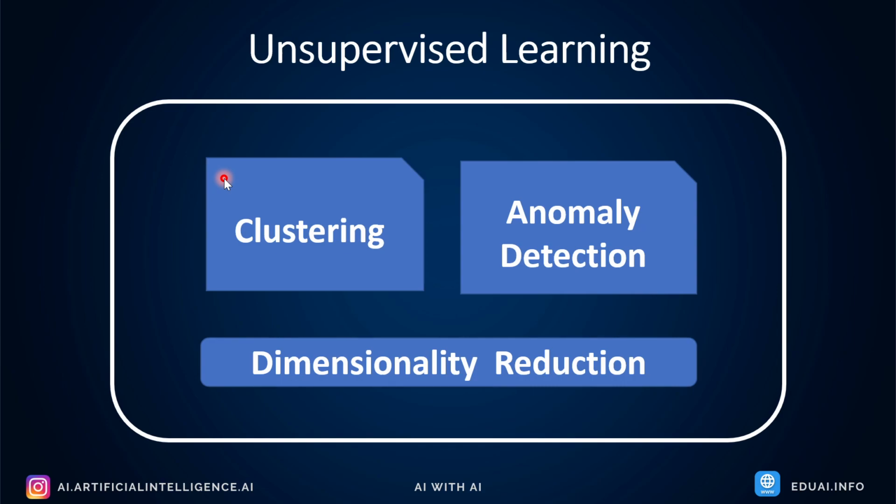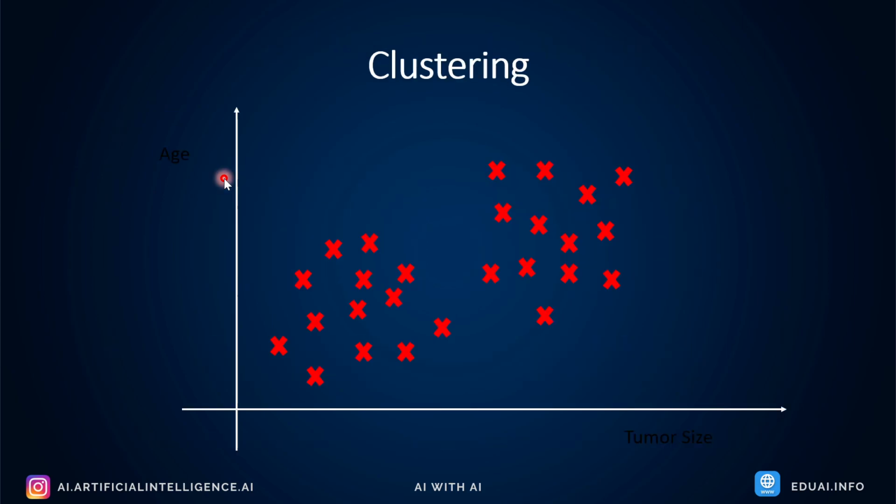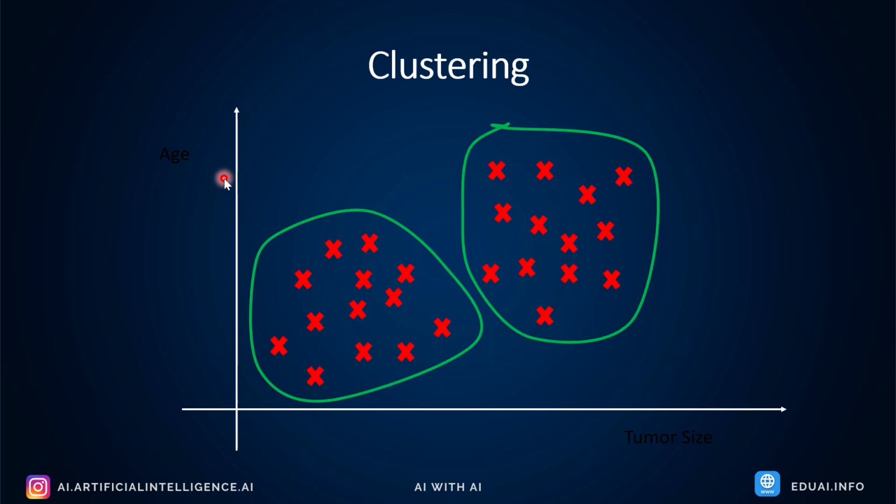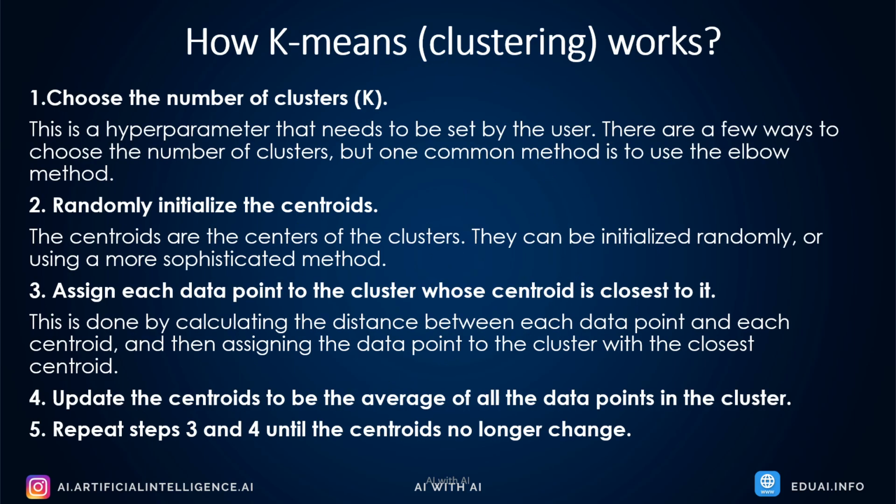Definitely, k-means is a part of the unsupervised learning family. This means it doesn't rely on pre-labeled data. Data is untagged, and the algorithm automatically identifies patterns and similarities and finds groups within the data. So this is the objective of clustering. The primary objective of k-means is to partition data points into clusters so that each point belongs to the cluster with the nearest mean. In other words, it seeks to minimize the distance between data points and their cluster centers so that it can find groups and create clusters out of the data. Something like this in the image that you see. So the concept is really easy.